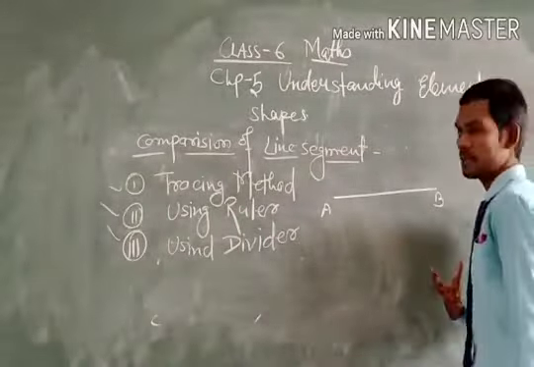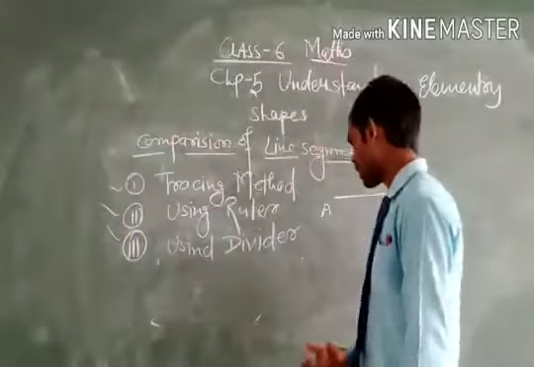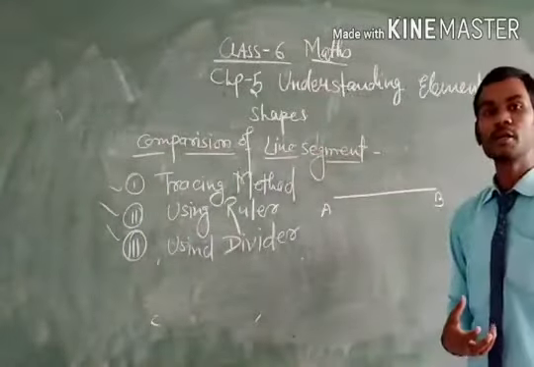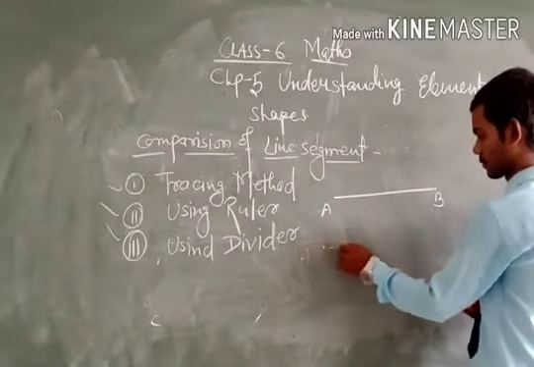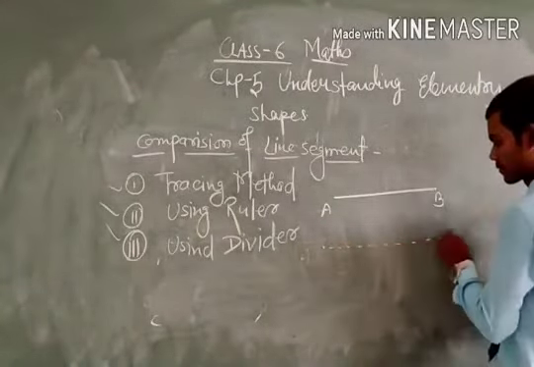For this we trace another line for which the measurement is given, like this. This is the other line segment CD, and when we measure the lengths of these two line segments, then we can justify which line segment is greater and which is smaller. I hope it is clear.